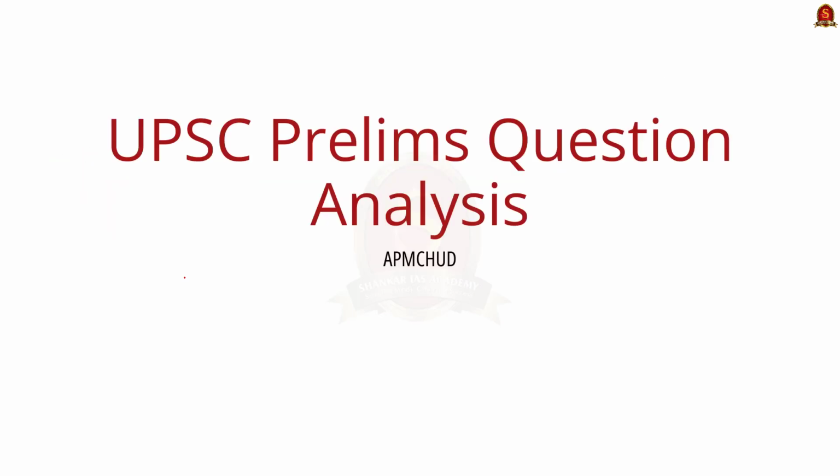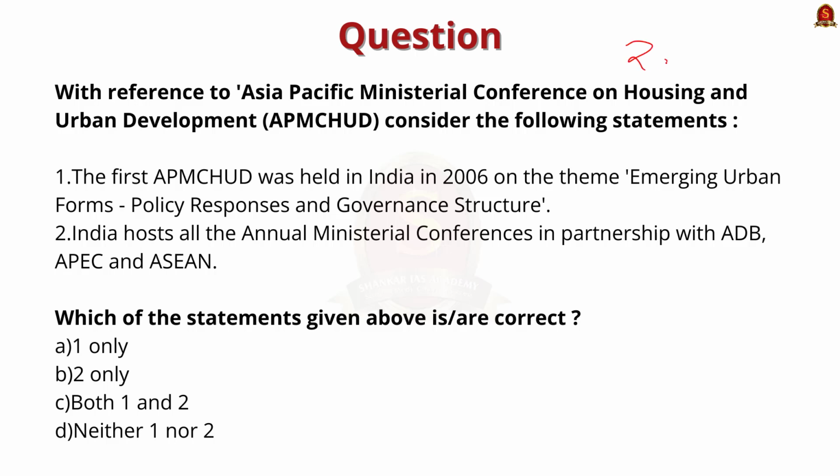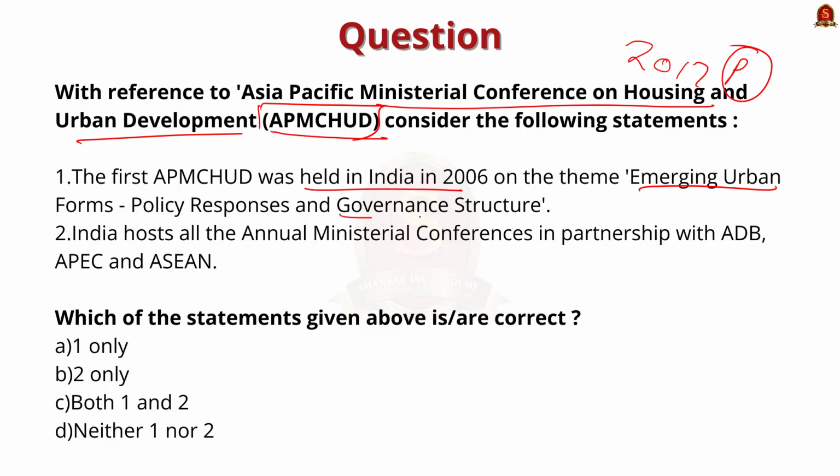Now look at another question from 2017 Prelims. With reference to the Asia Pacific Ministerial Conference on Housing and Urban Development, also known as APMCHUD, consider the following statements. Statement 1: The first APMCHUD was held in India in 2006 on the theme of Emerging Urban Forms, Policy Reforms and Governance Structures. Statement 2: India hosts all the annual ministerial conferences in partnership with ADB, APEC and ASEAN. Which of the statements given above are correct? 1 only, 2 only, both 1 and 2, neither 1 nor 2.